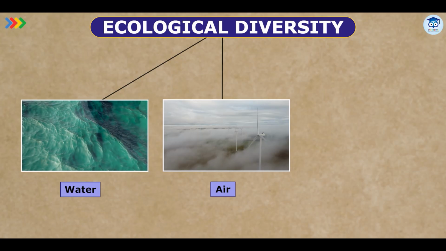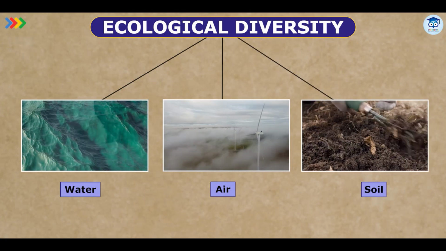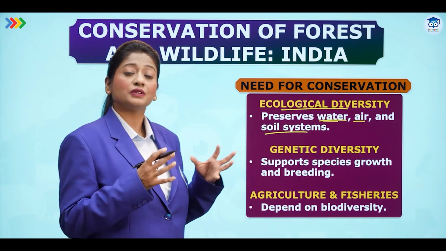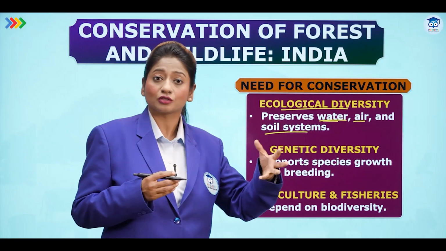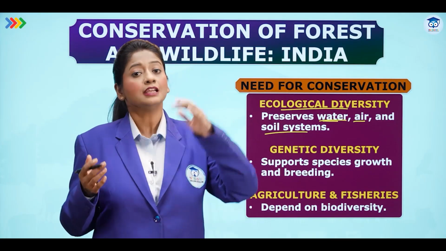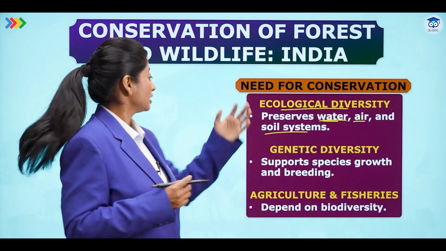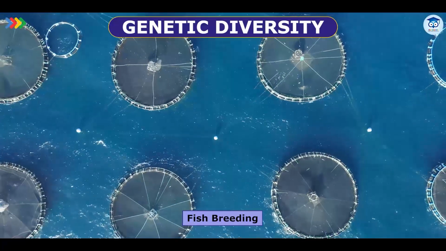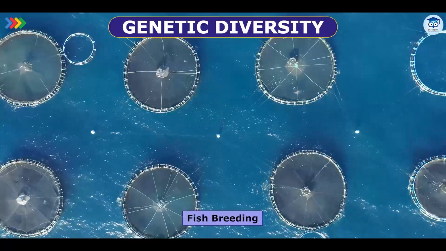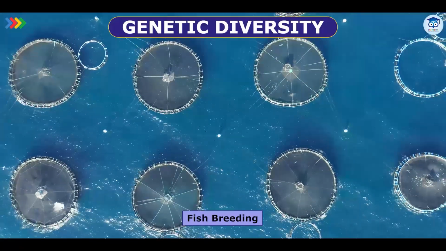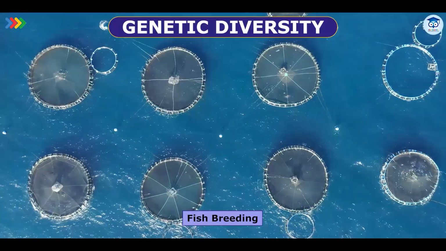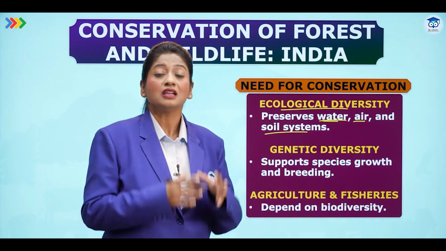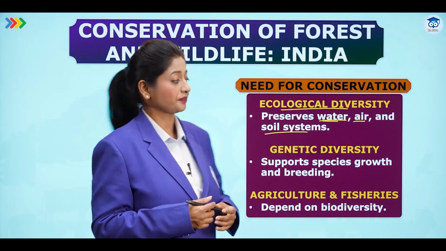Then you have the air and also the soil system. Different types of soil are present in different regions. Of course, since we are talking about India, let's just focus on India, right? So we have different types of soil, like black soil, clay soil, laterite soil, present in different regions of India. Correct. Now genetic diversity, if you see, supports species growth and breeding, maybe of a particular type of fish. Then agriculture and fisheries also depend on biodiversity, depending upon the nature of where they are found.